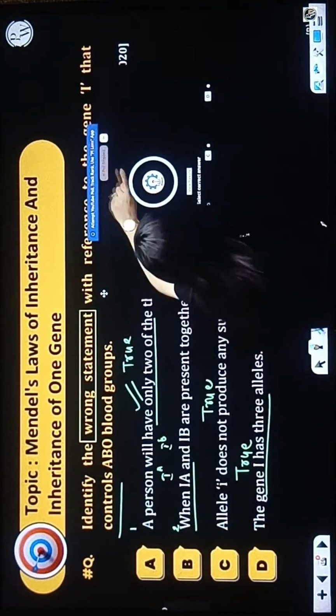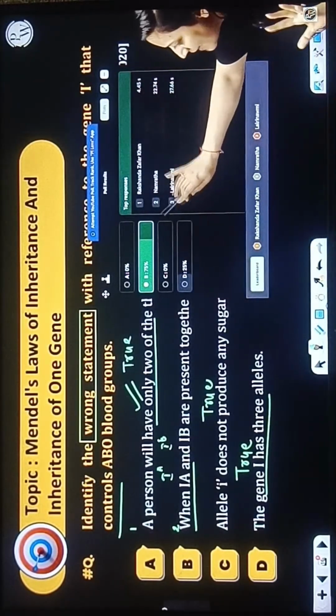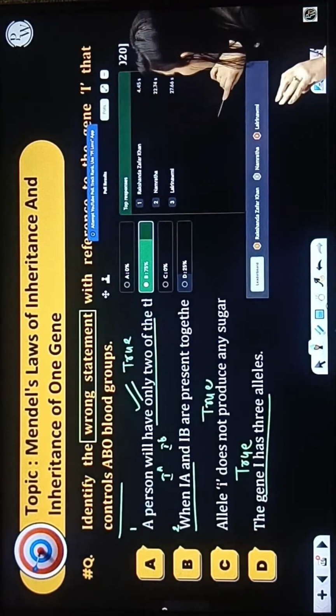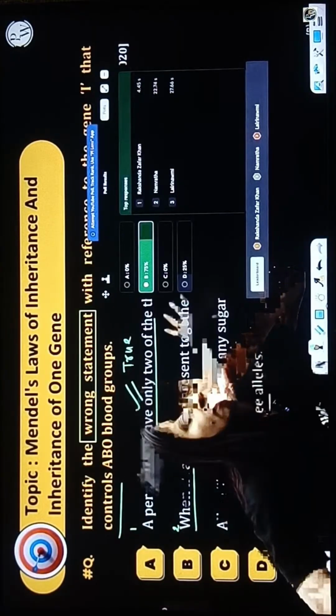Okay, so let me see the result here. 75% of students have given the correct answer. So Shantha, Namratha, Lucky, very good, very good. Throughout the session this is what I'm going to observe, right? Those who are the top rankers are going to get the grades, so be ready for that. What are the grades today? But I told you, no technical glitches, they are lovely. It's lovely. We love it. Trust me.